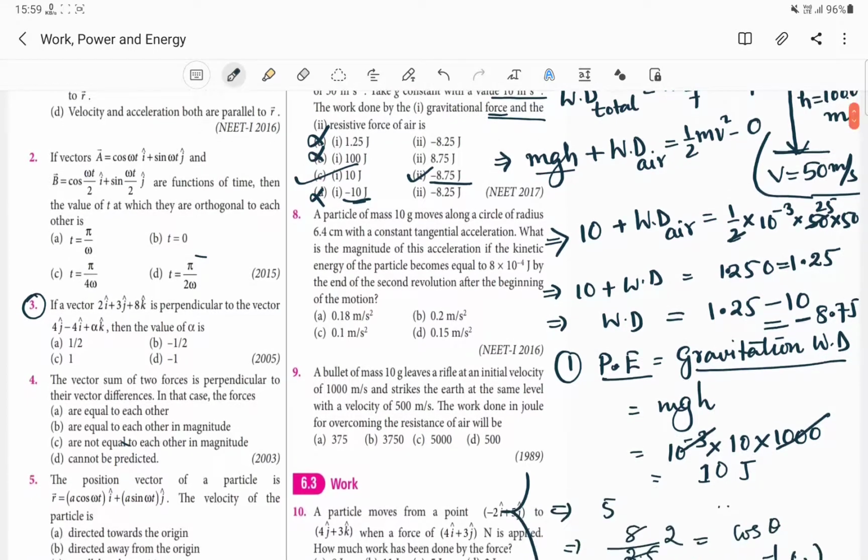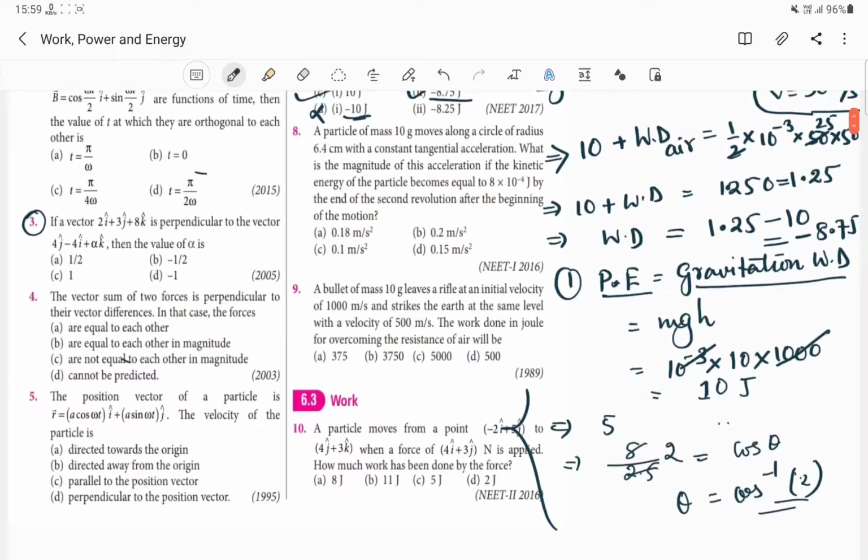Now let us do your question number 9. This is also based on your work energy theorem. So you just take a screenshot of this slide, and after that I will erase all this calculation.